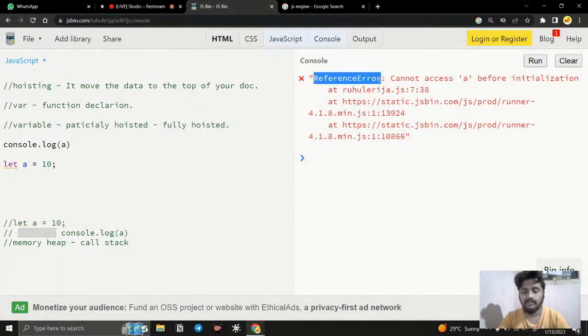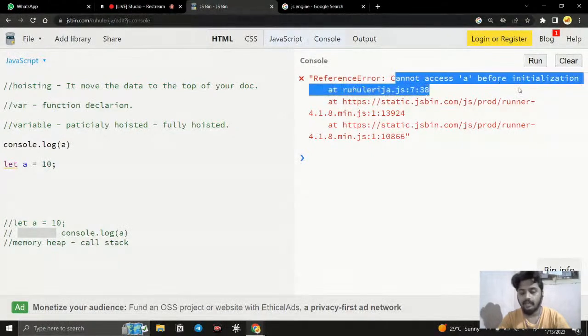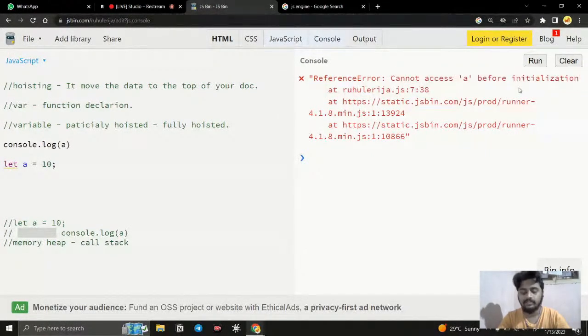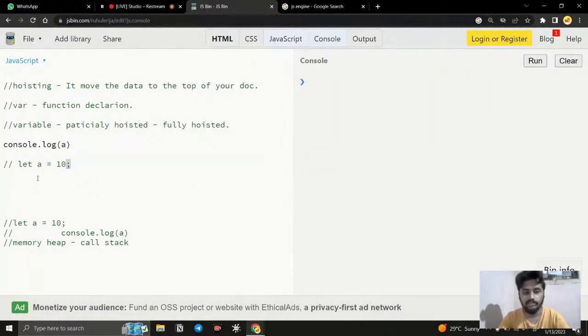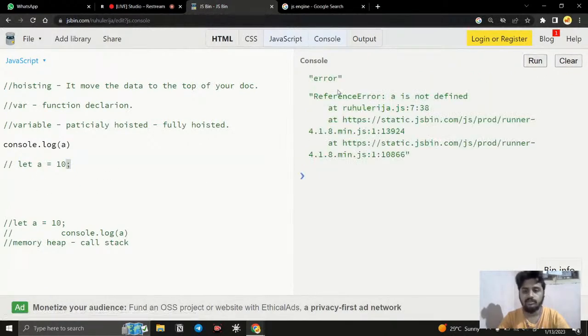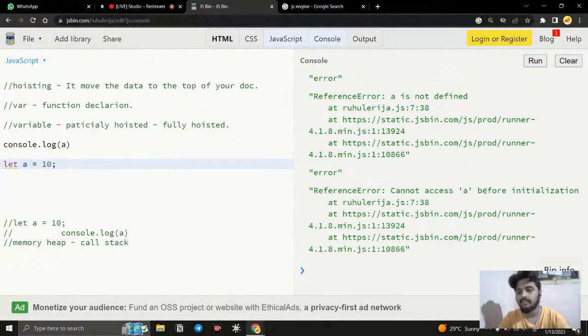So it throws us a reference error, cannot access a before initialization. So what it is saying is that there is no such variable. It is not like both are going to be the same. Even if you comment it out and run it, it is going to give me a reference error, a is not defined. So a little bit of change will be there, right? Right now, don't confuse yourself with that. We will discuss that. Just understand this one: reference error, cannot access a variable before initialization.